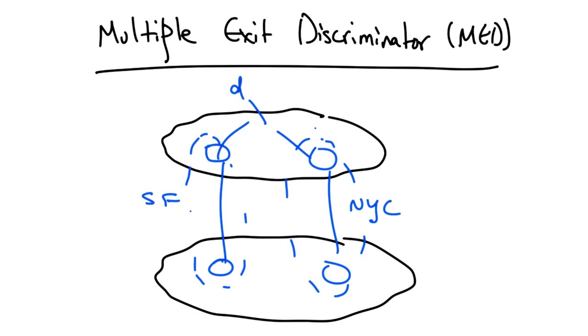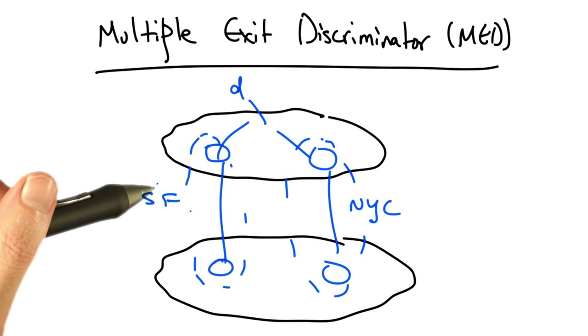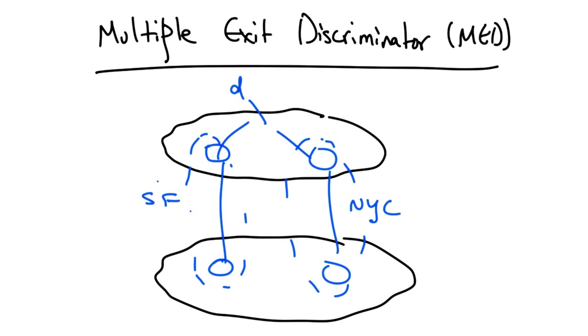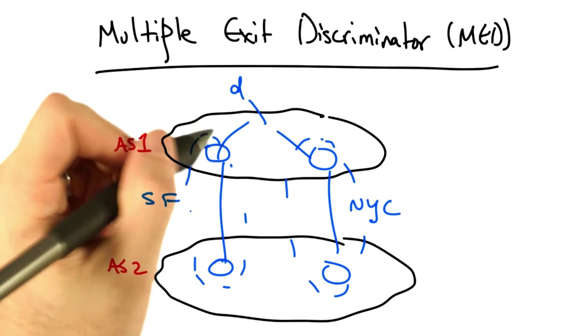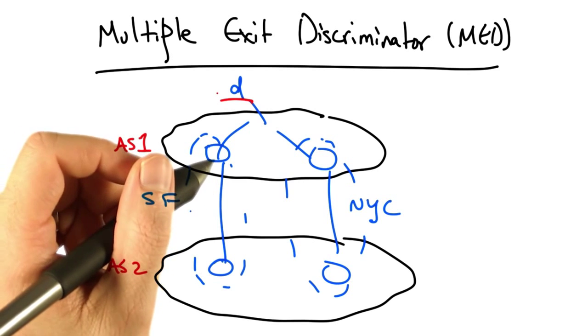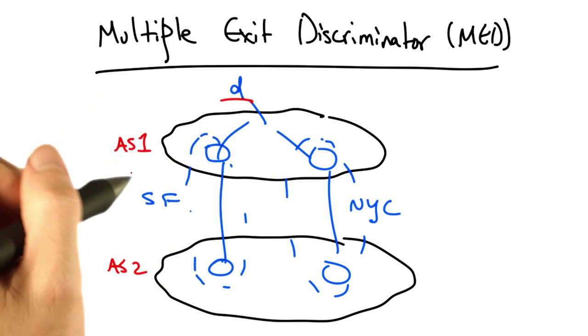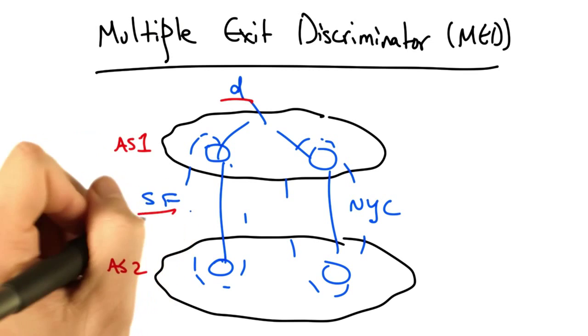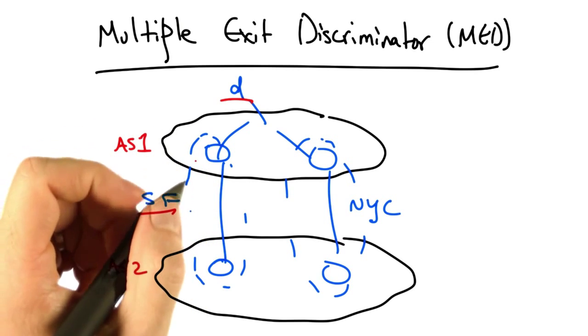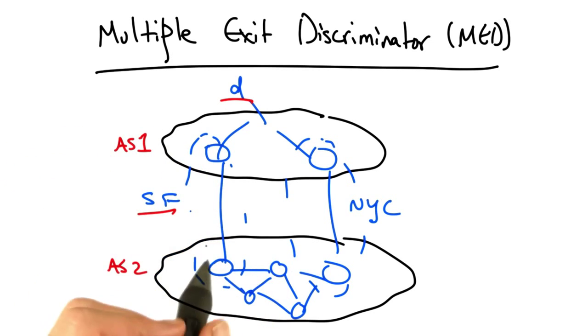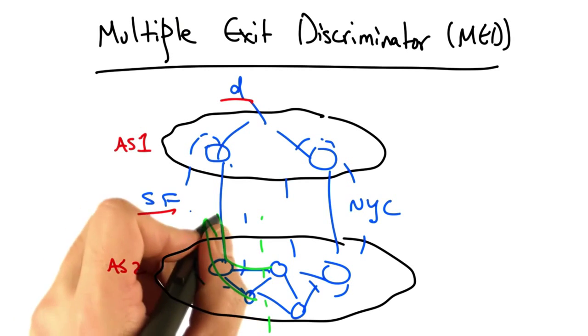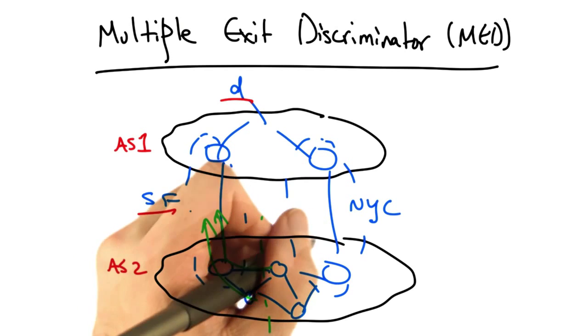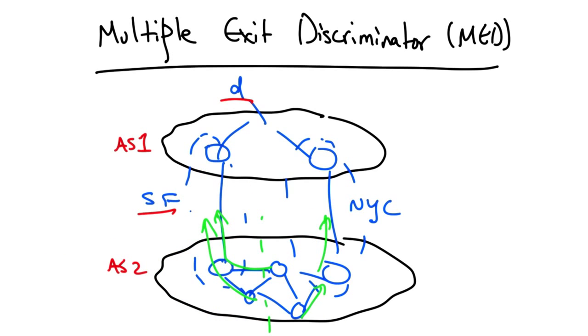Let's suppose that two autonomous systems connect in two different cities, San Francisco and New York. Let's further suppose that AS1 wants traffic to destination D to enter via New York City rather than via the peering link in San Francisco. Well, remember that all things being equal, routers inside AS2 will select the BGP route with the shortest IGP path cost to the next hop, resulting in hot potato routing. So some routers would select the San Francisco egress, and other routers might select the New York egress.